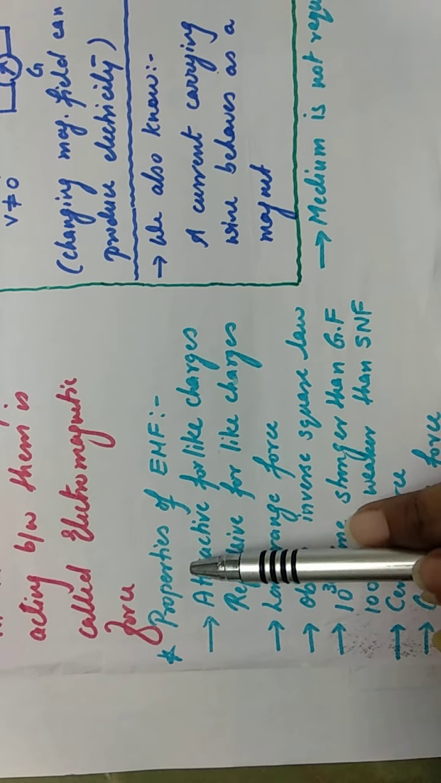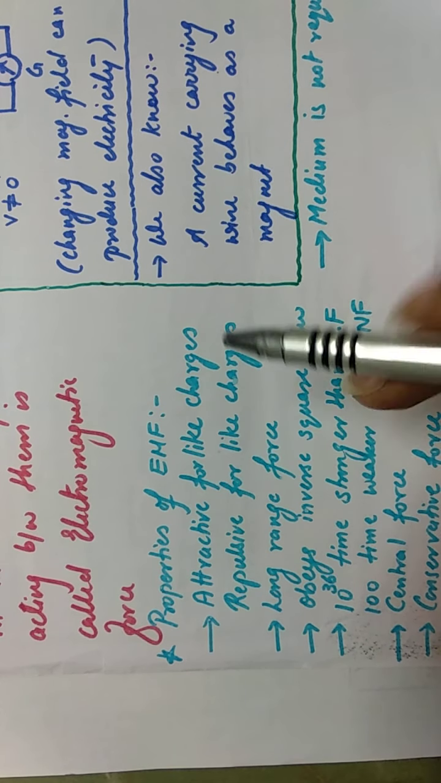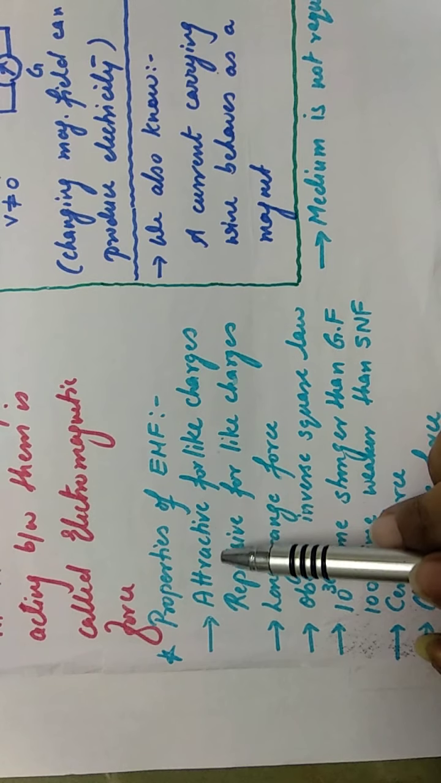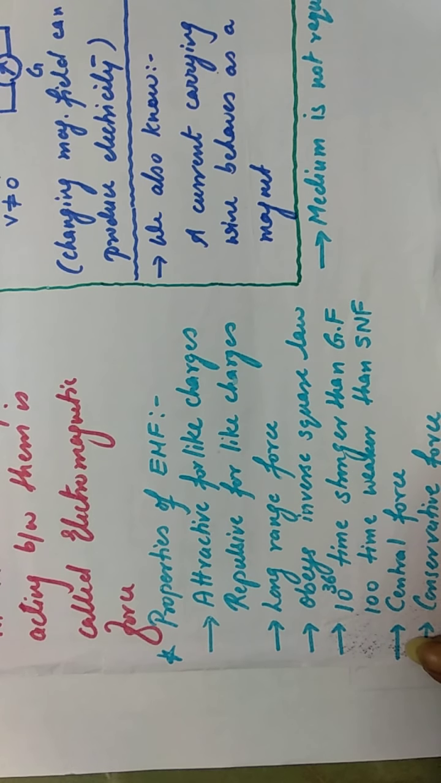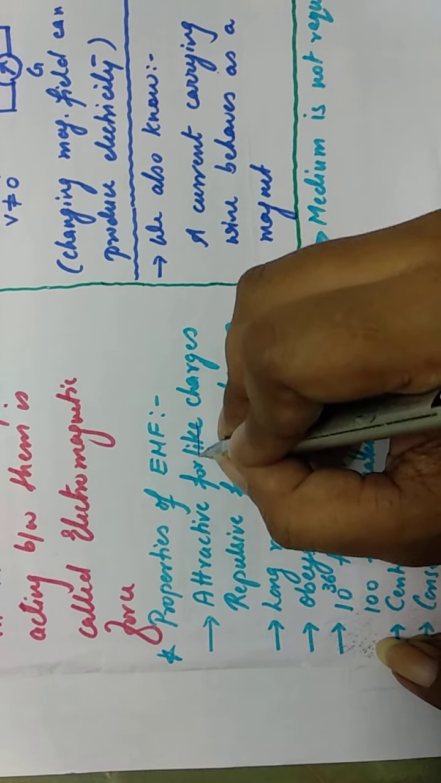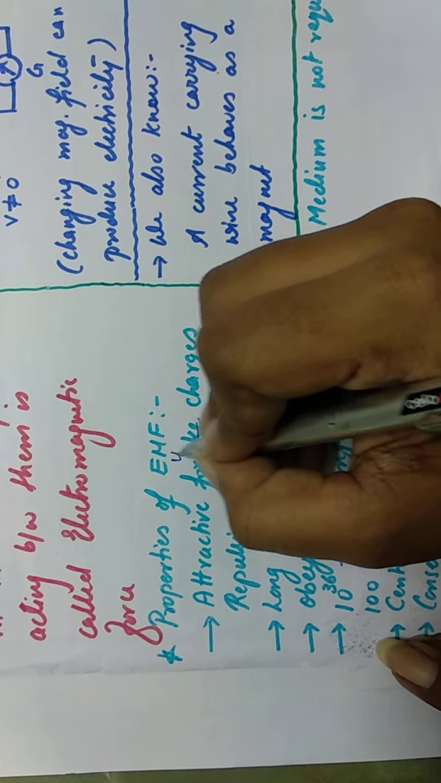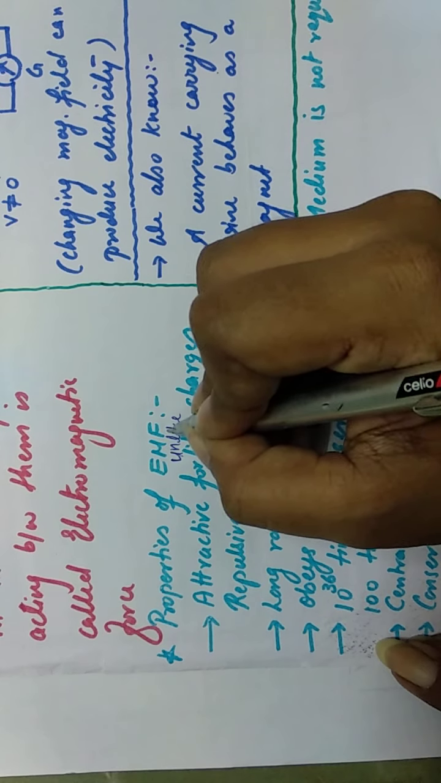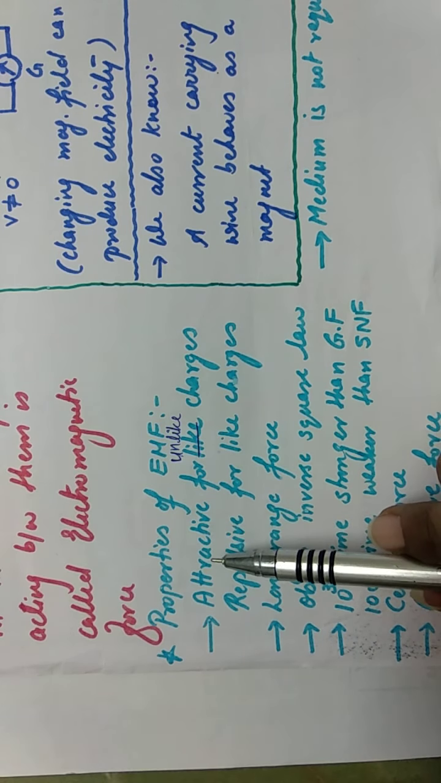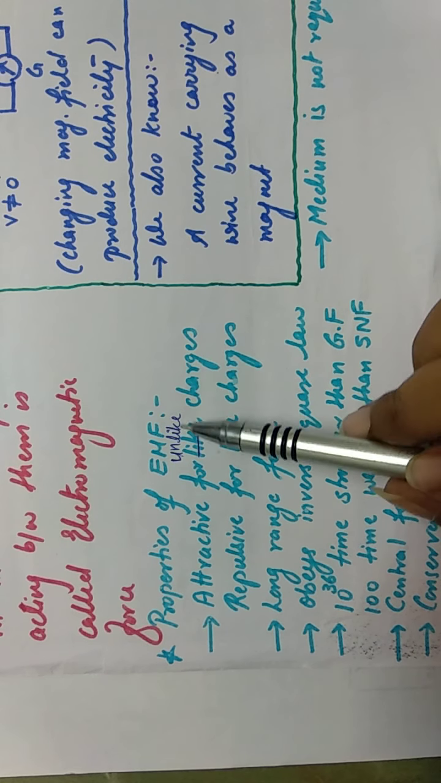So see, the electromagnetic force, as it is acting between the charged particles, it has two types. It will be attractive for unlike charges. Sorry, I have written this like charges by mistake. It has to be unlike charges. So, the electromagnetic force will be attractive in nature when the charges are unlike.